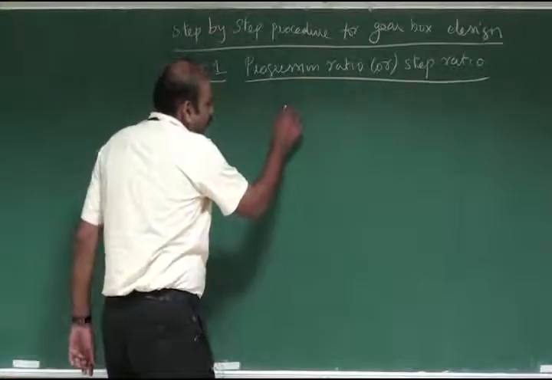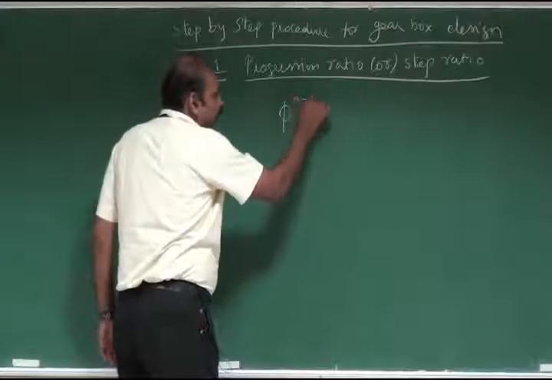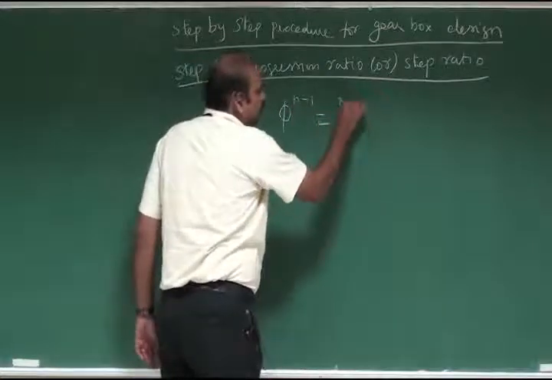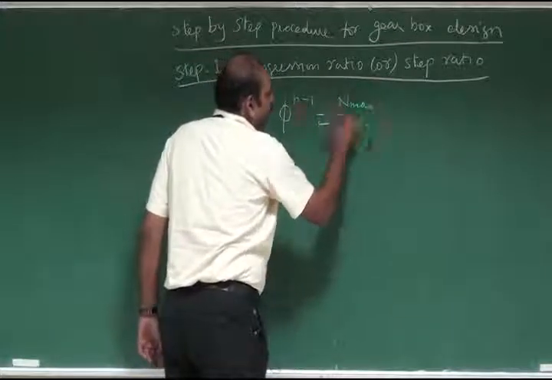The formula for progression ratio is phi to the power n minus 1 is equal to n max divided by n min.